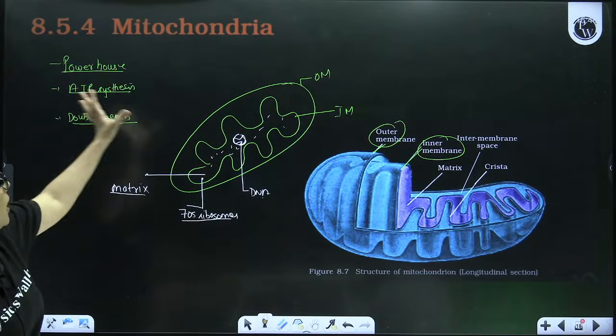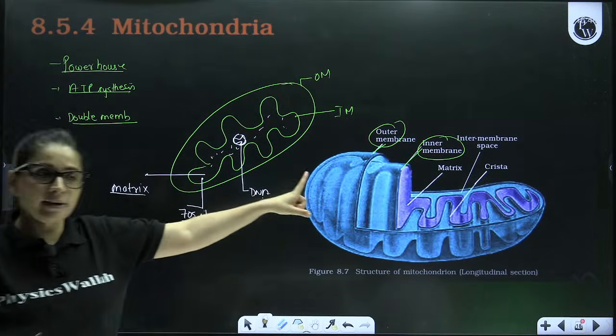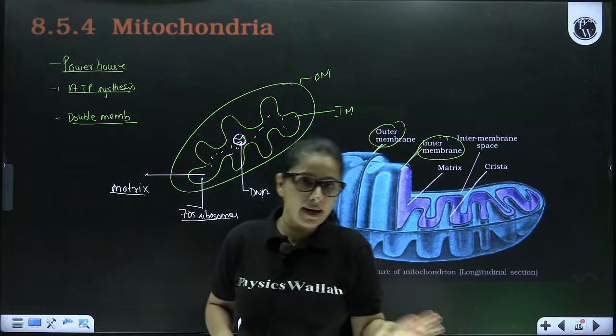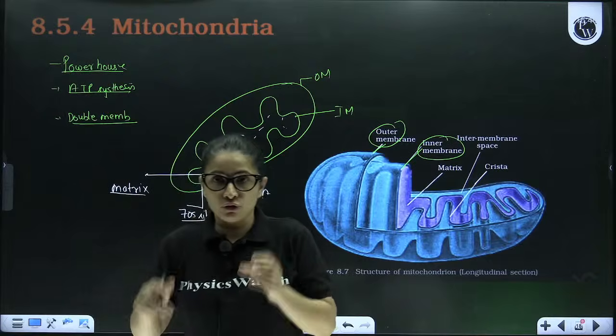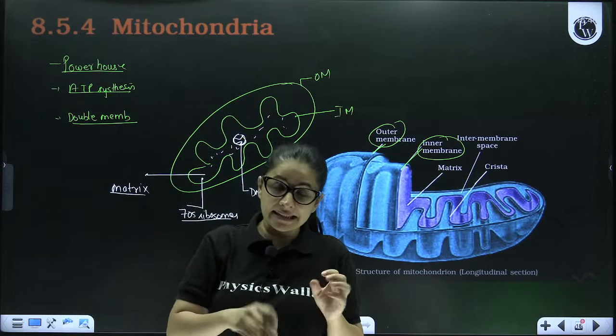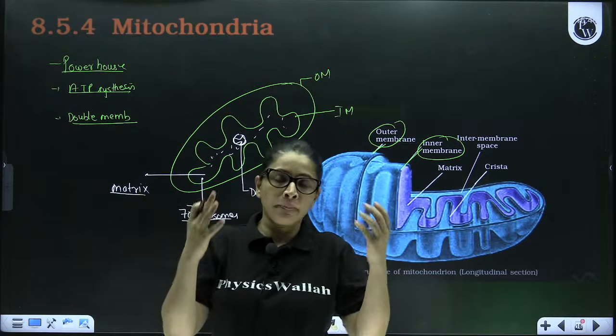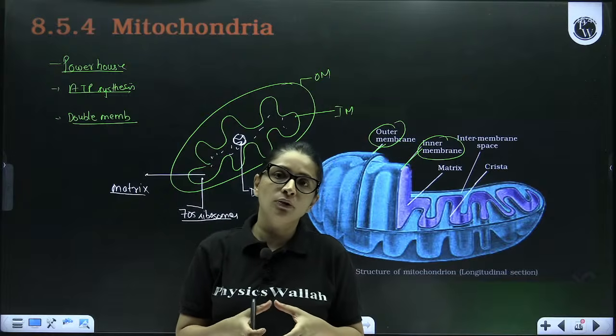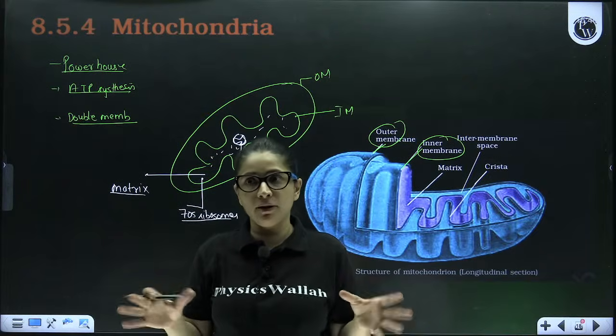So this is about the mitochondria, and always remember, mitochondria are not very easily visible under the microscope, just like plastids. So to view mitochondria, you have to stain them densely with some specific stains, then only are they visible. And the number of mitochondria is also highly variable from cell to cell.